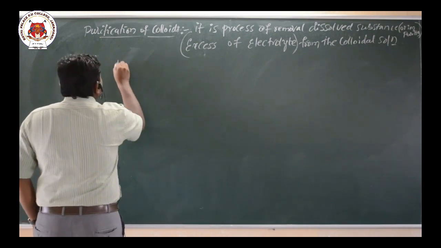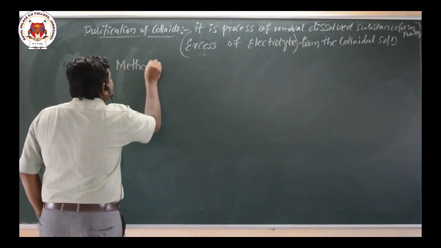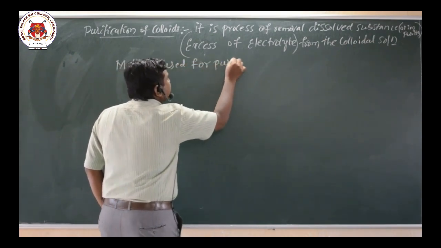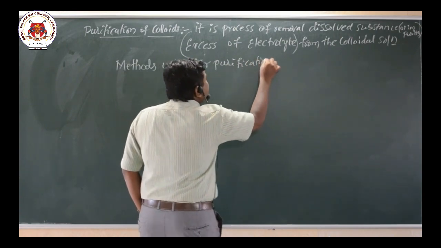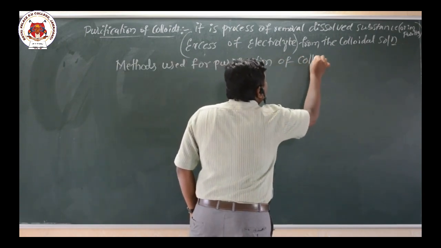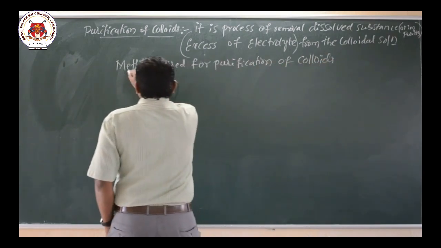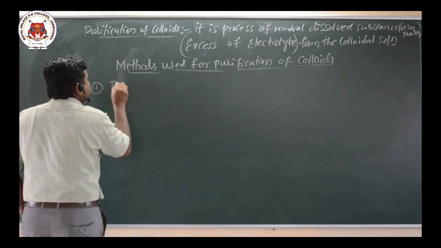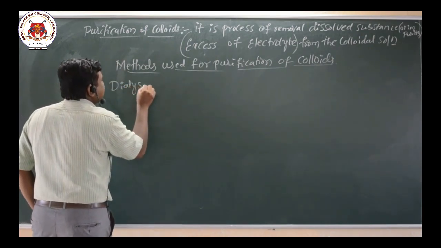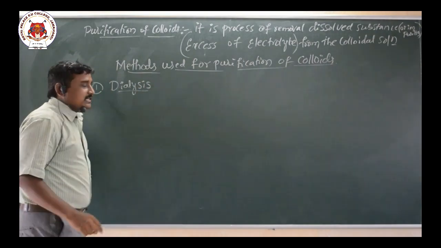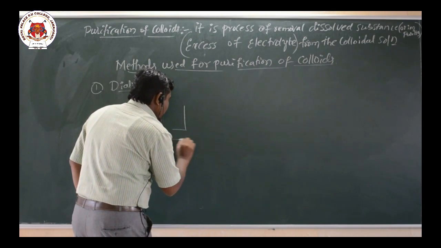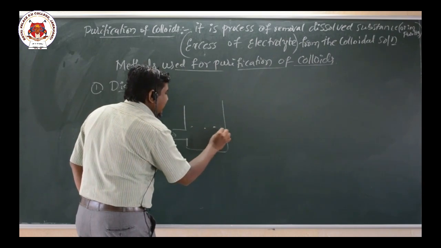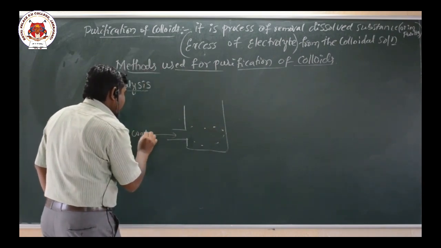The methods used for the purification of colloids: the first method is dialysis. For dialysis, consider a vessel through which there is a continuous flow of water at the bottom. This vessel contains an electrolyte. This is the water inlet.